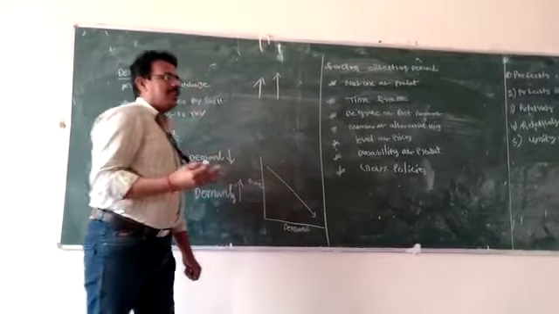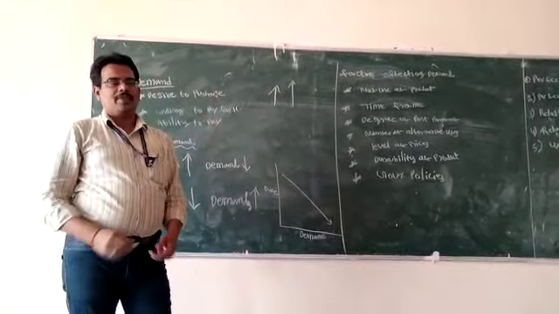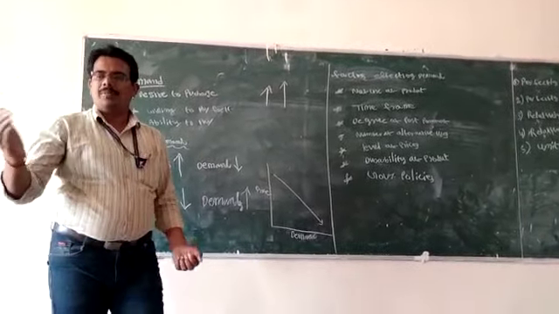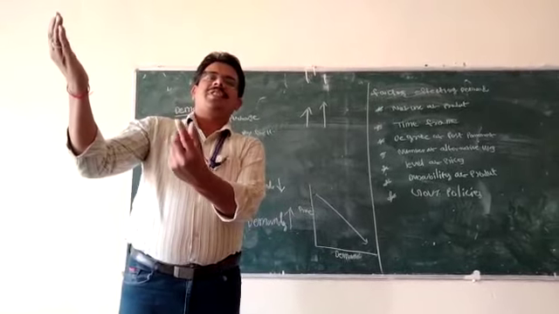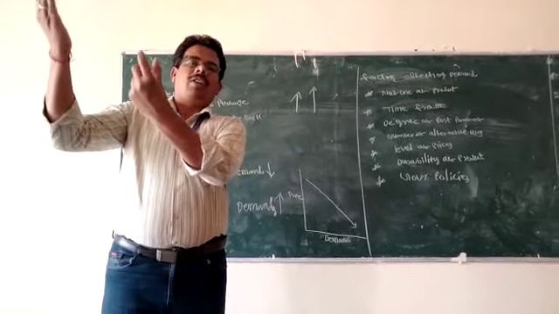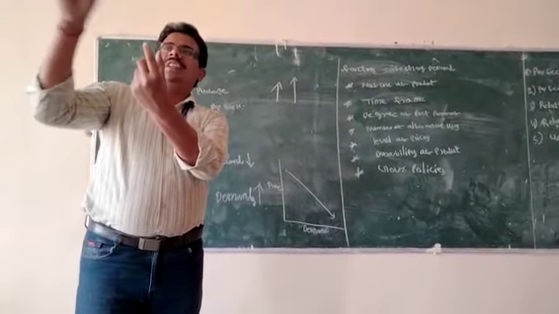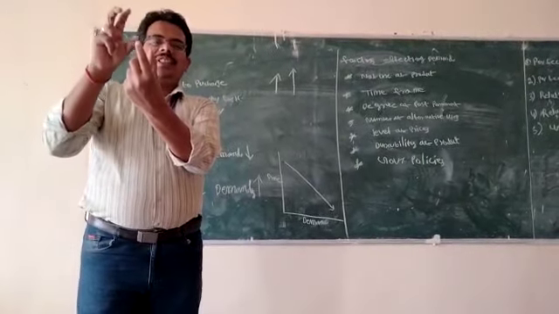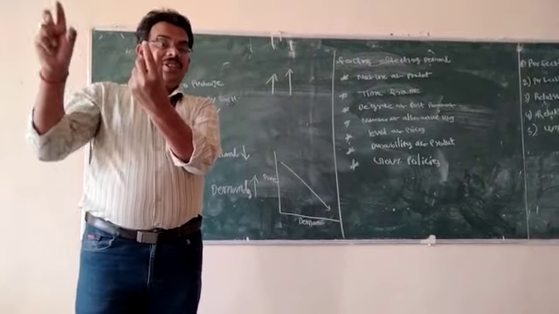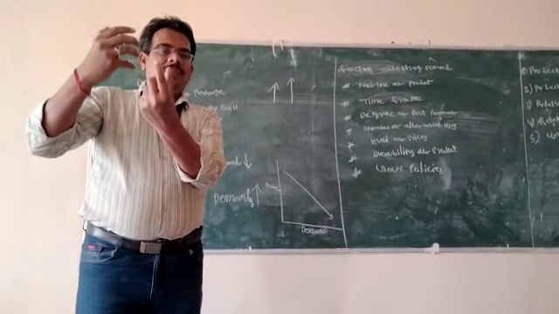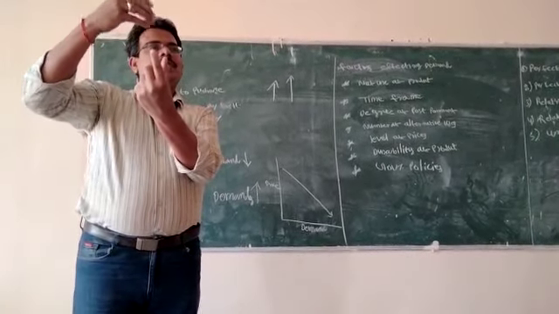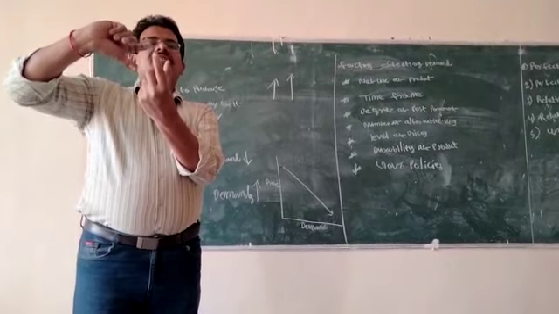For example, if the price of ornaments increases, more and more customers purchase gold or ornaments, because these products come under the category of prestigious goods. If you wear these types of ornaments, the person's prestige will increase.